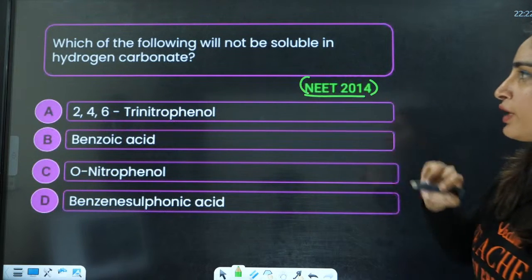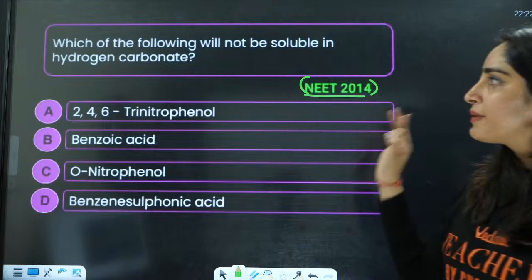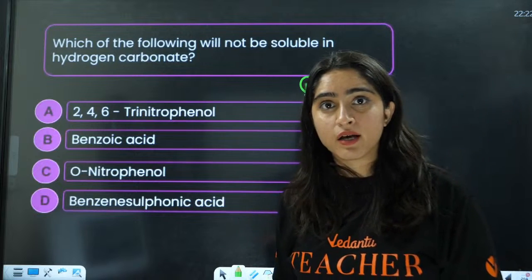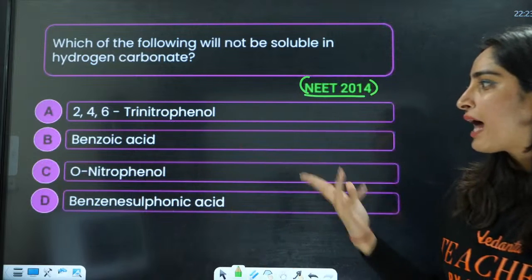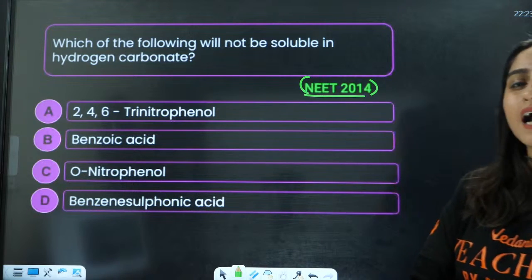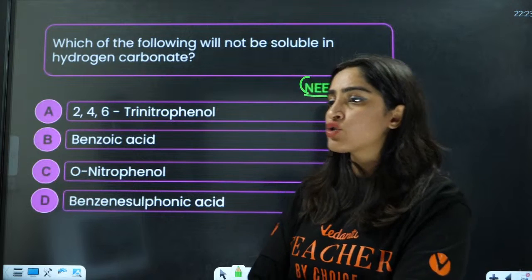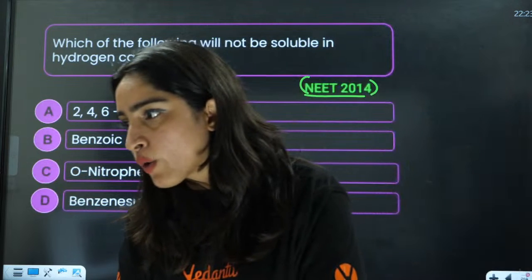Next is the 2014 question. Which of the following will not be soluble in hydrogen carbonate? Hydrogen carbonate basically reacts with acids. So which is a good acid? Which is not a good acid, that will not be soluble.